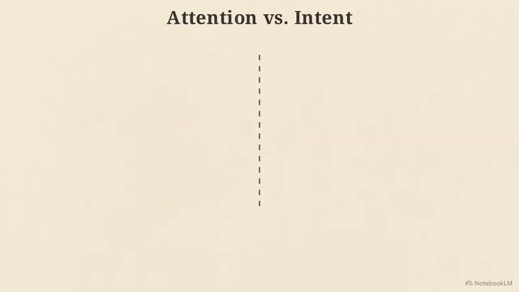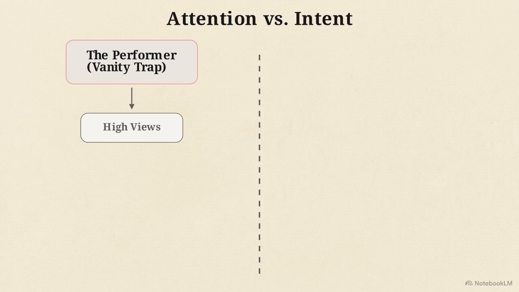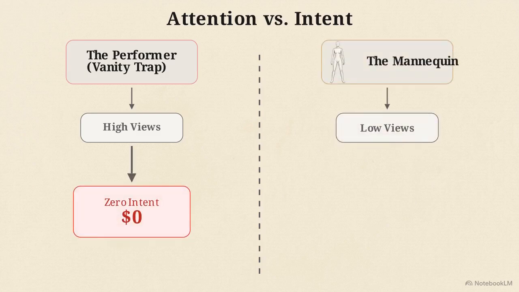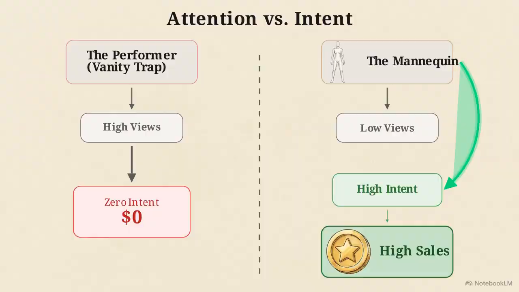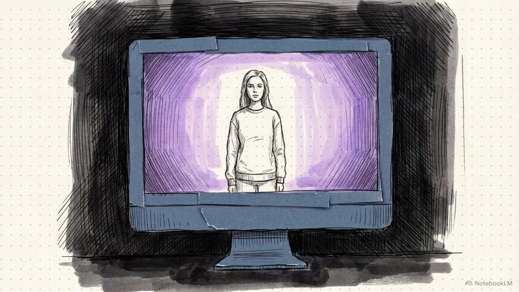This flowchart illustrates the difference between attention and intent. The left side is the performer, but the right side is the window mannequin. A mannequin has no motion or viral appeal, but highly targeted styling drives the right buyer inside to purchase. Creators quietly making the most money in the AI space operate strictly on the mannequin model.